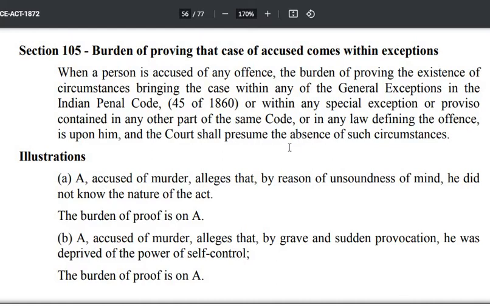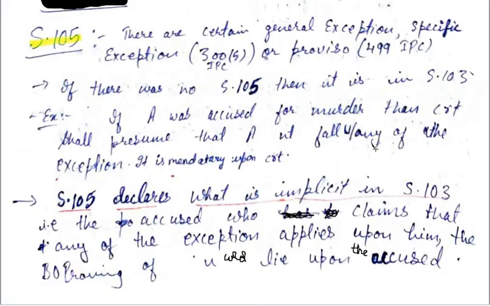So here you not only have to prove your general exception, but you also have to rebut what the court has presumed, that the general exception does not apply. So a slightly strict burden of proof will lie upon the defense. So write down: Section 105 declares what is implicit in Section 103.